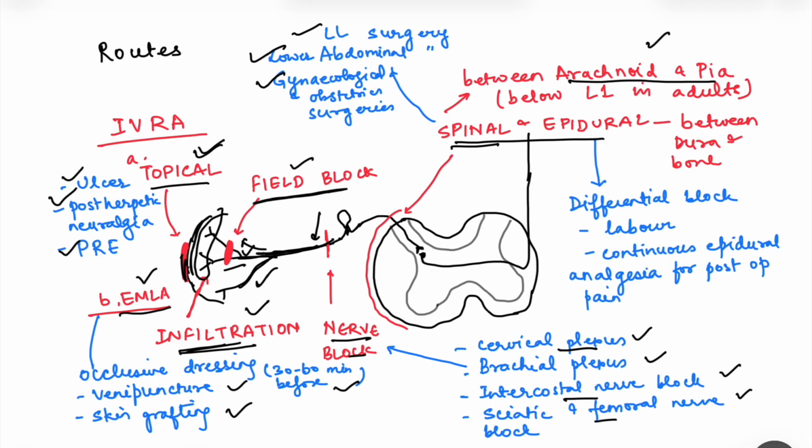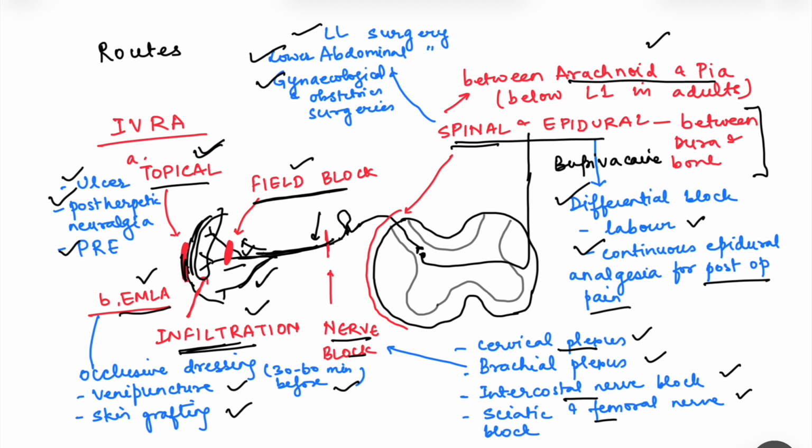Epidural anesthesia, on the other hand, is given between dura and bone. So we are not going deep, we are not crossing the dura, it is given between dura and bone, and it blocks the nerve roots. And one important advantage of epidural anesthesia, actually bupivacaine is commonly used for epidural anesthesia, and it provides differential block. That means sensory is blocked much before the motor nerves, and it is used for painless normal labor, so that the motor nerves can continue working and there is contraction of the muscles. On the other hand, the mother doesn't feel any pain. It is also used for continuous epidural analgesia for post-operative pain.